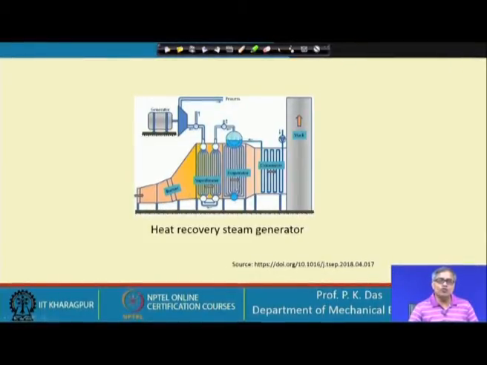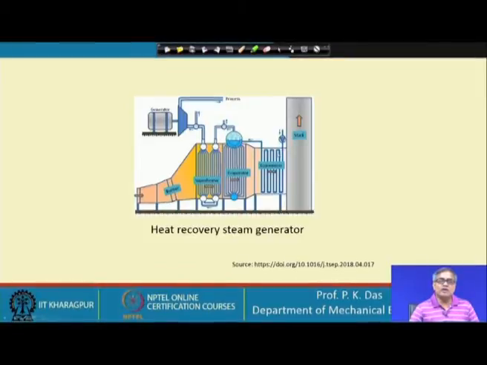What I want to show is that in a boiler there are three operations. The subcooled water is to be brought to the saturated condition. The saturated liquid is to be evaporated, and then the saturated vapor is to be superheated. Though in a small heat exchanger we can do it all in the same heat exchanger, in a boiler there are three elaborate sections.